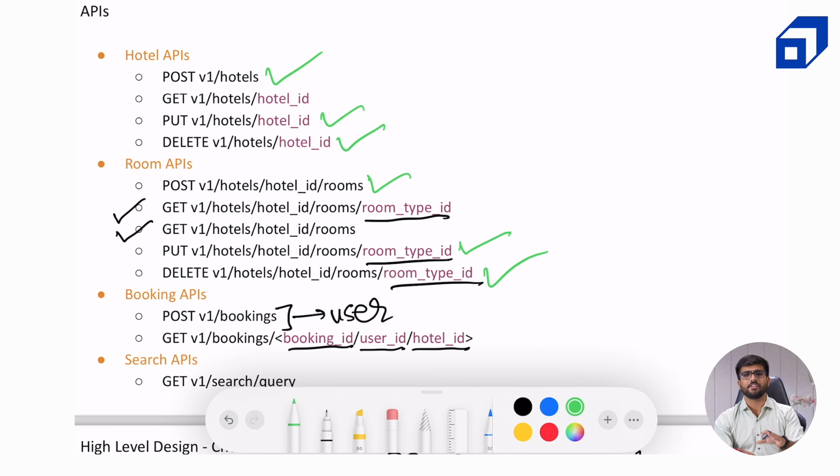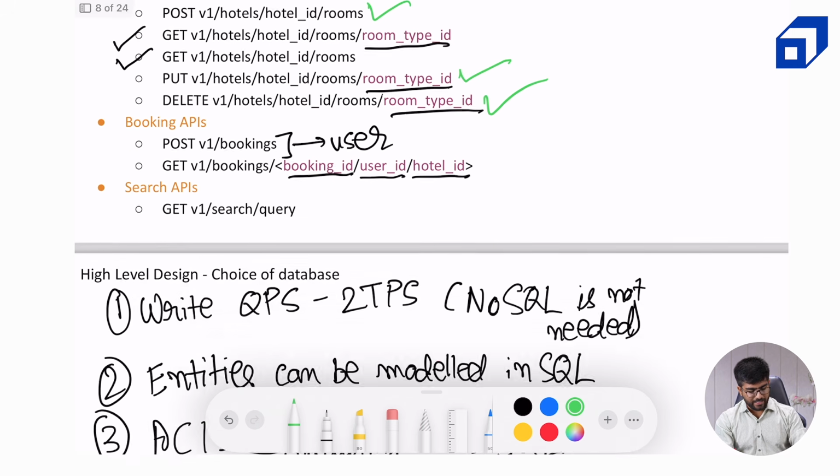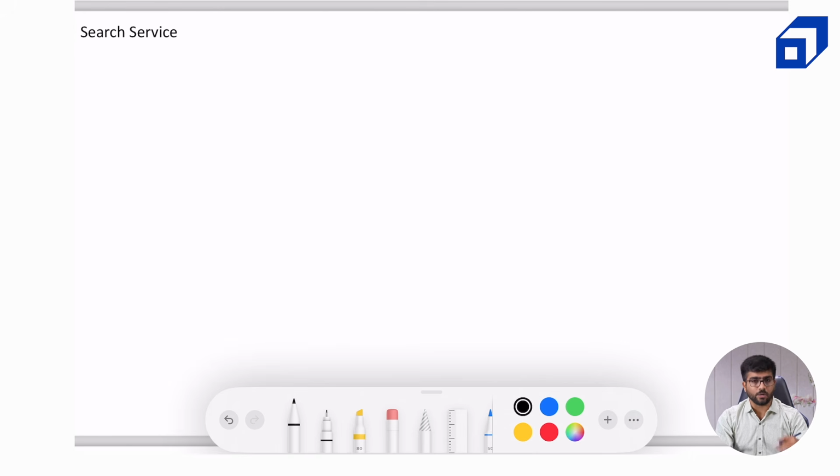We can talk about that when we are talking about the booking service in detail, whether we want to fork two different services, a booking service which is restricted to creating the bookings and managing them for a user, and the booking management service which only operates on the read APIs of the bookings, or we want to club them both together. And this search API will be dedicated for our search service only. So let's design our search service now. Now this service will only be exposed to the users. I mean, the admins can also access it, but they can do it via their user accounts as well. So let's restrict the search service to only the users.